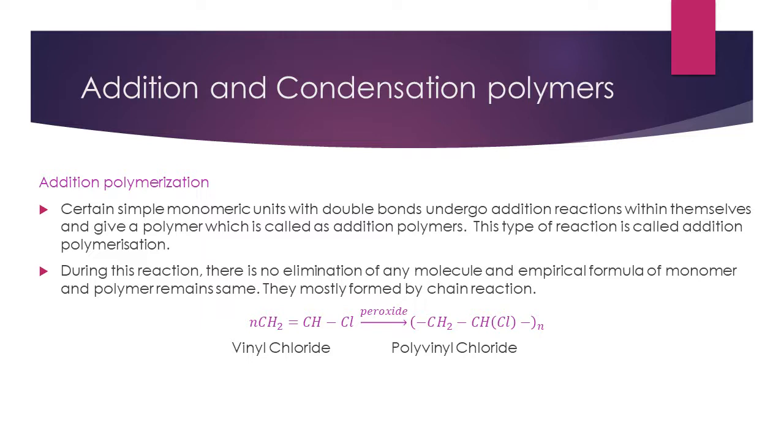During this reaction, there is no elimination of any molecule and the empirical formula of the monomer and polymer remains the same. Mostly they are formed by a chain reaction. Say for example, vinyl chloride adds itself a number of times in the presence of peroxide to form polyvinyl chloride, which is an addition polymer.